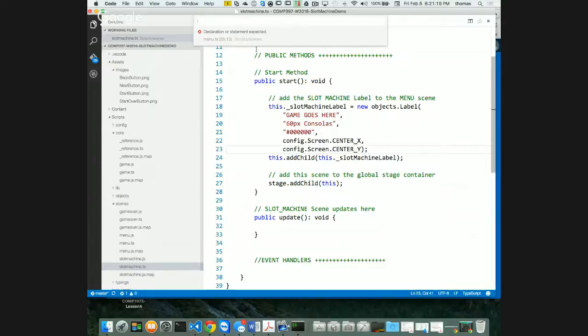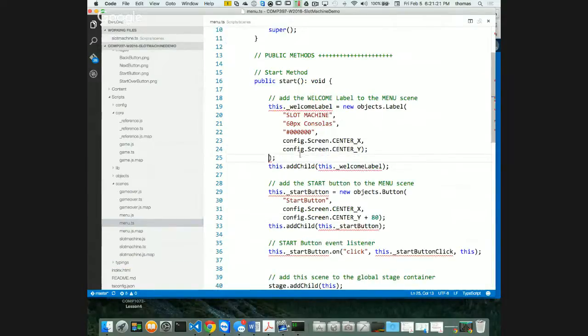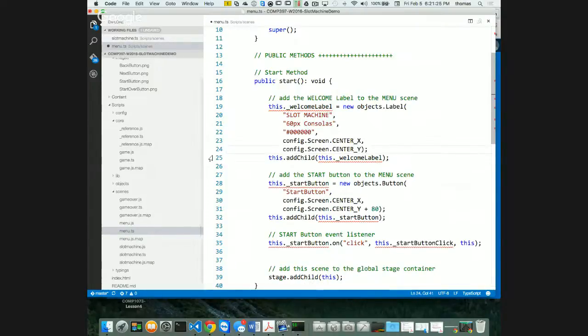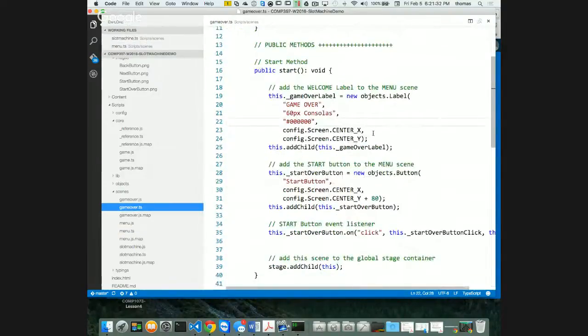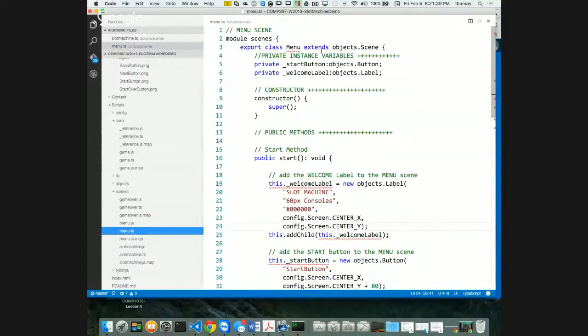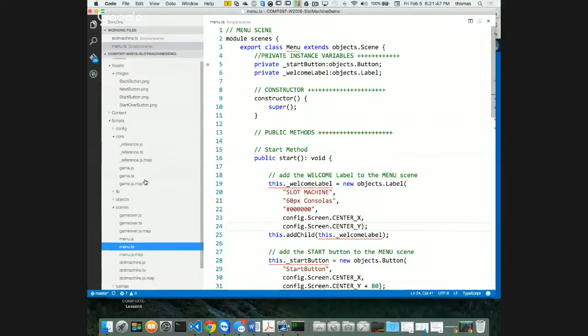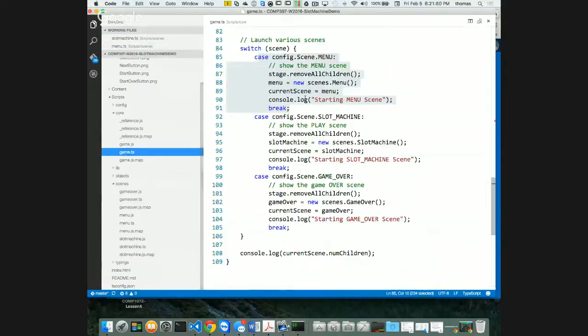And I have my last one, which is this menu.ts. It says I've got this extra piece here, so I can get rid of that. I don't need that one. And that means my game.ts, my gameover.ts is probably bad too. Well, no, it's good. Okay with that one. But my menu.ts shows a bunch of things, and it says my menu has been declared somewhere before. Where has it been declared before? Did I make a mistake in my game.ts somewhere? Let's take a look really quickly.